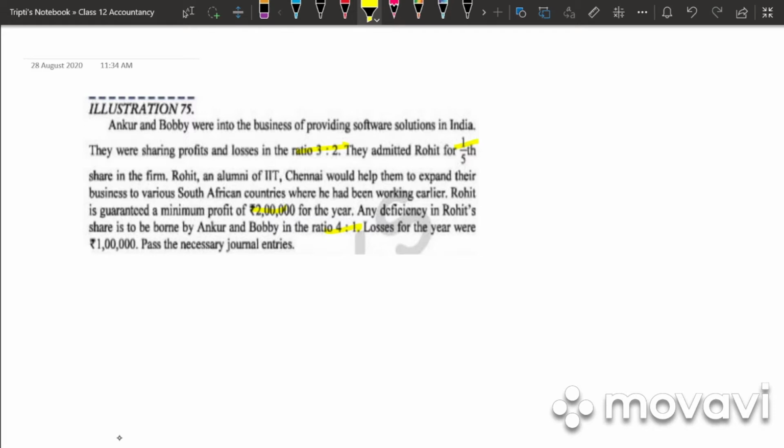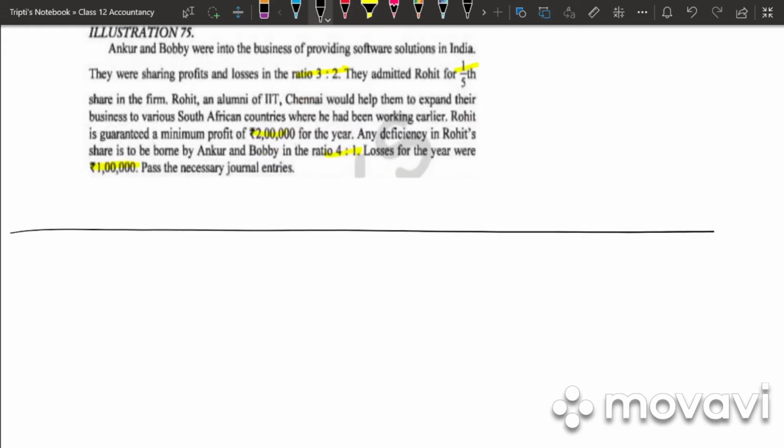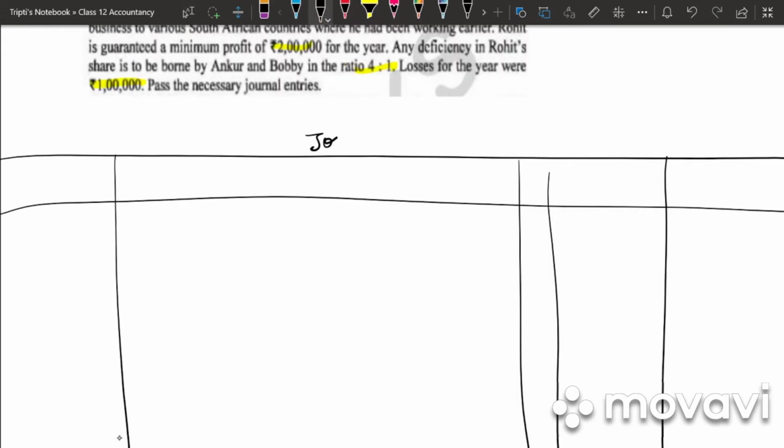So in this problem, they have asked us to pass the journal entries, and they have also said that there is a loss of 1 lakh rupees. In all the previous problems, we had seen how the partners share the guaranteed profit to the third partner whenever there is a profit. But in this case, there is a loss. So we shall see how such problems are solved. We need to write down the journal entries.